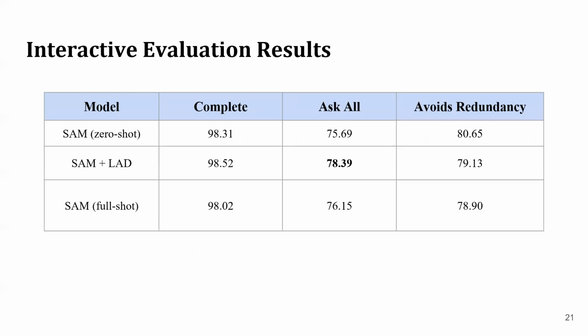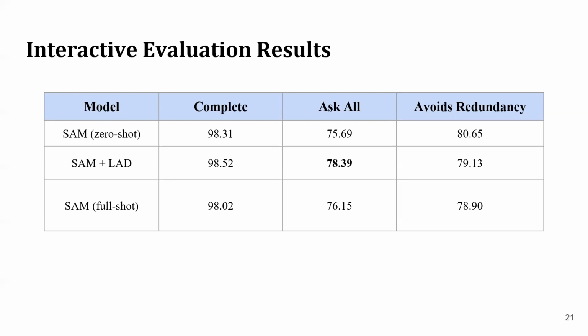So we compared 3 different models. SAM zero-shot, which has been trained on human annotated data for every task except for the target task. SAM plus LAD, which has observed no human annotated data and has only been trained on synthetic data. And SAM full shot, which has been trained on all of the human annotated data.